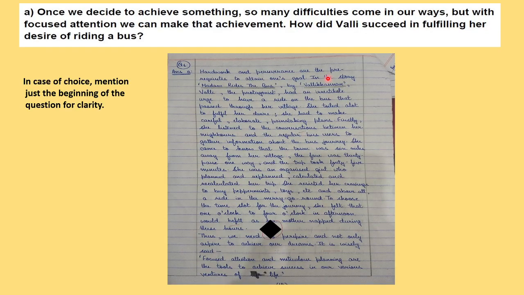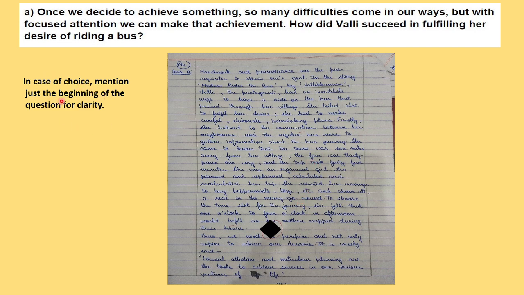Now, next is: once we decide to achieve something, so many difficulties come in our ways, but with focused attention, we can make that achievement. So, how did Wali succeed in fulfilling her desire for riding a bus? So, this is the second long answer. So, accordingly, obviously, you have to answer. And again, break it into paragraphs and underline the keywords. Here the student has only underlined the name of the chapter and the name of the author, but in between the keywords are not underlined. So the keywords should also be underlined.